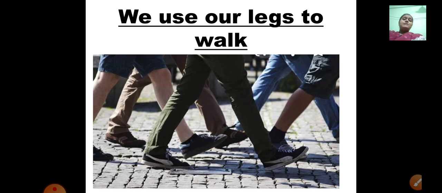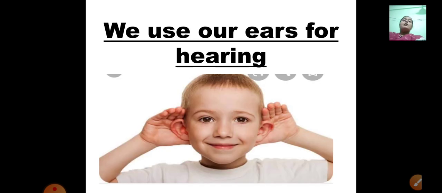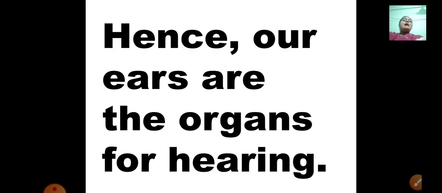For example, we use our legs to walk. We walk with our legs, we jump with our legs, we run with our legs. Hence our legs are our organs for walking, jumping, running. We use our ears for hearing. We hear through our ears. So the ear is an organ which is used for hearing.